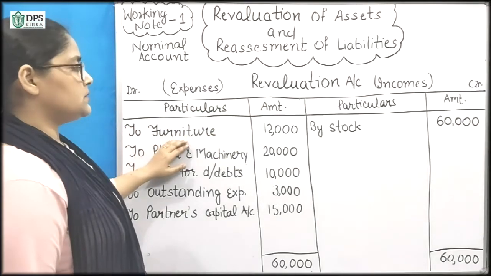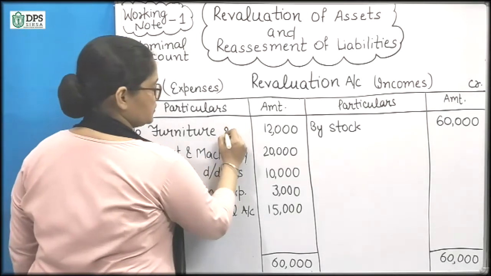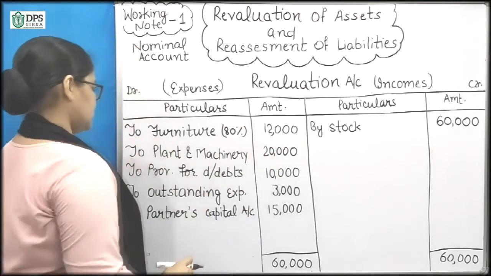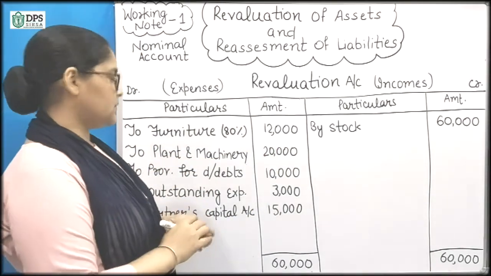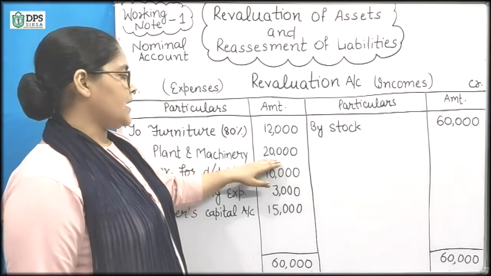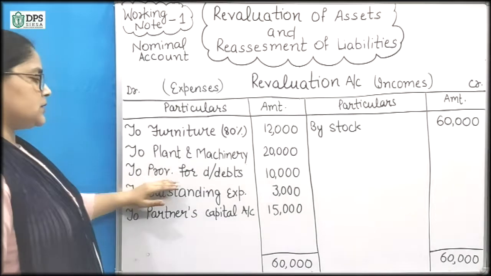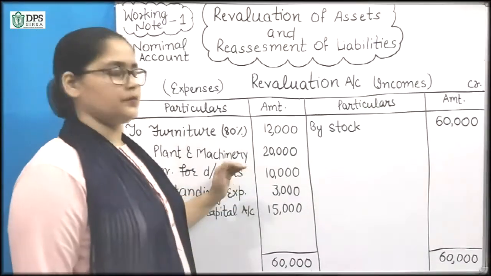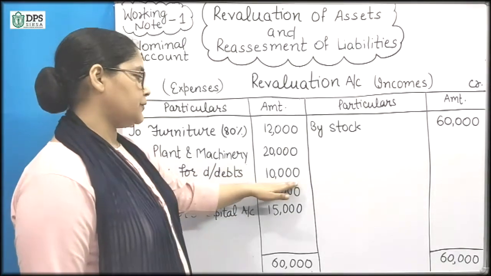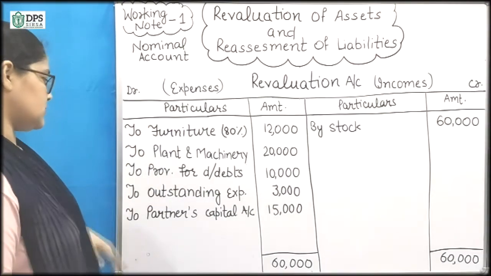To furniture, that means furniture has reduced and its value has reduced to 80%, so it has reduced by 20%. To plant and machinery, the value of plant and machinery has also reduced by 20,000. Next is to provision for doubtful debts. We have to create provisions of 10,000, and this is given in your question.